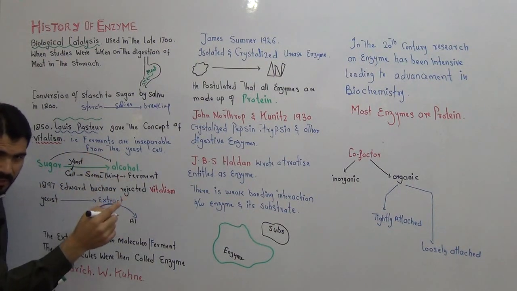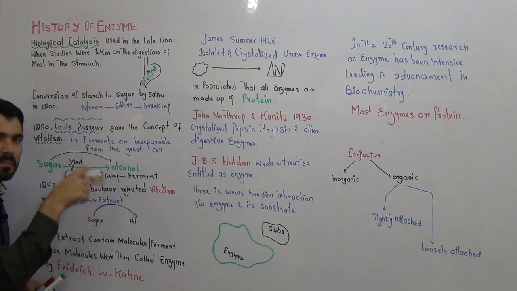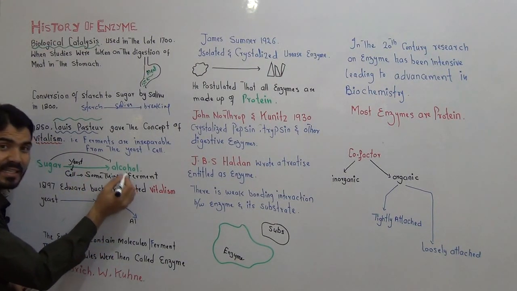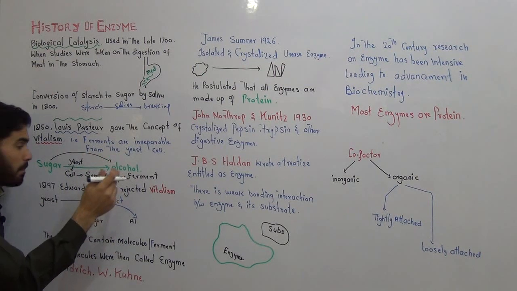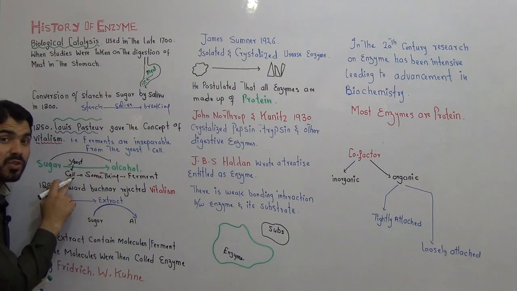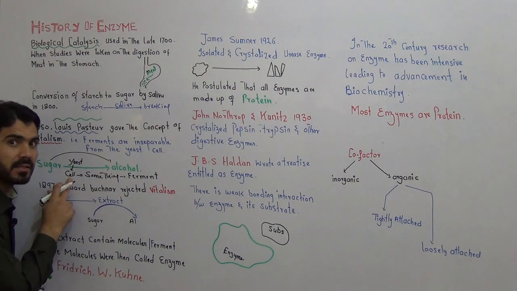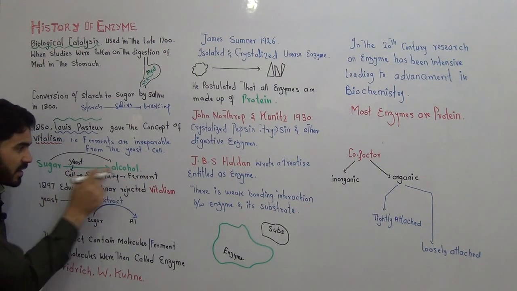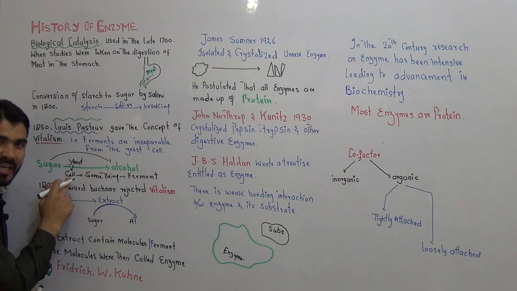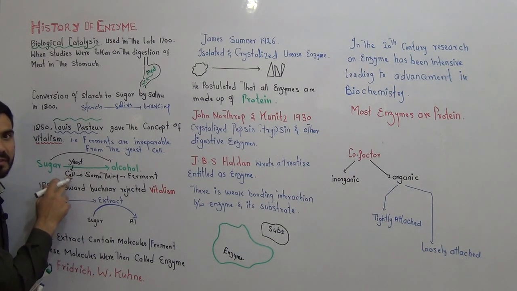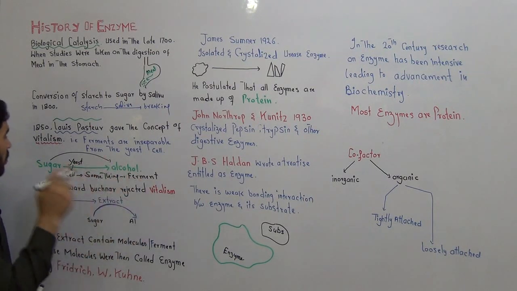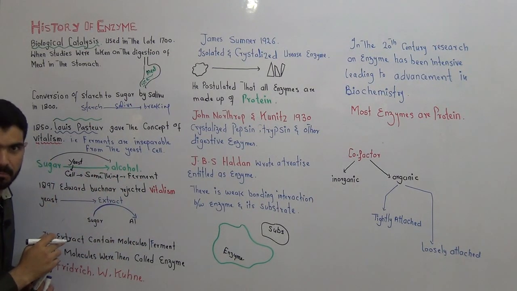Okay, this is fine. This idea still persists nowadays. But he said this ferment is the essential part of the cell. You cannot separate the ferment from the cell. It is an integral part of the cell, inseparable. So this idea was called vitalism.